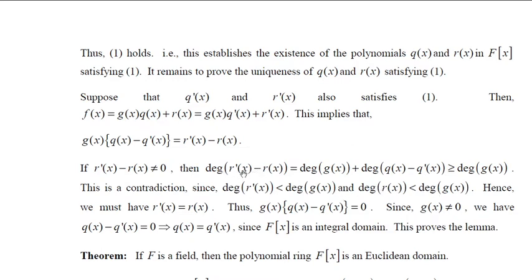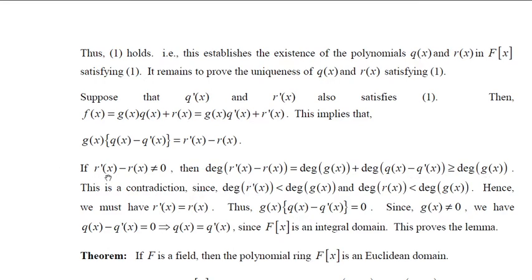and this number is a number which is less than r dash of x, because you are removing some element, r of x from this r dash of x, which is obviously less than r dash of x, and degree of r dash of x is itself less than degree of g of x. Therefore, degree of this should be less than degree of g of x, but we are getting a contradiction. Hence, this contradiction says that our assumption is wrong.